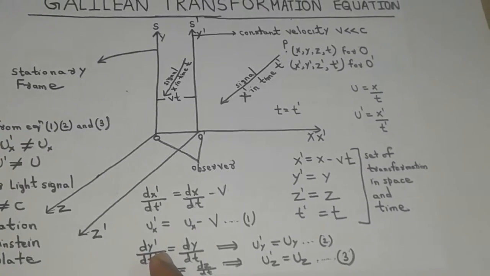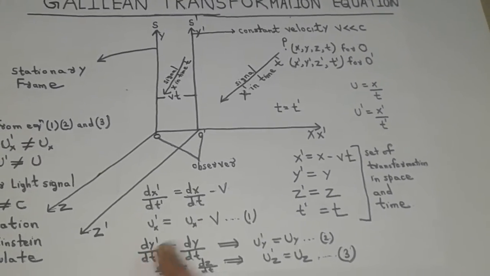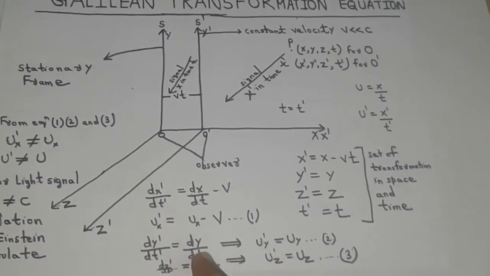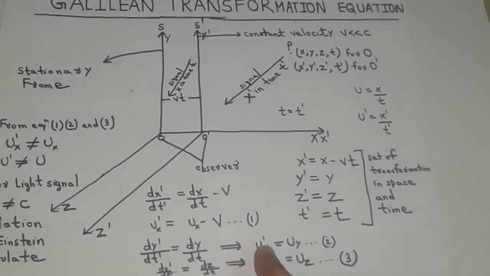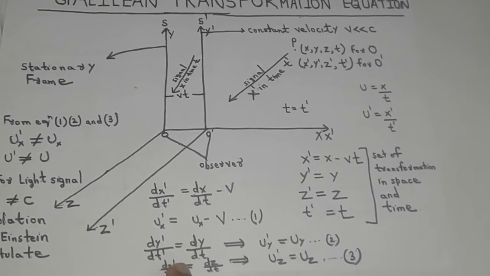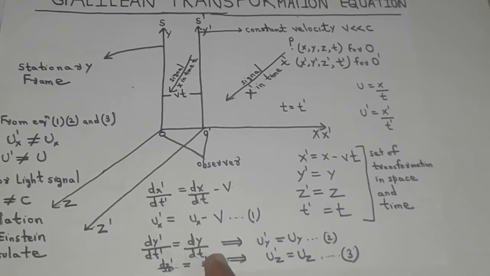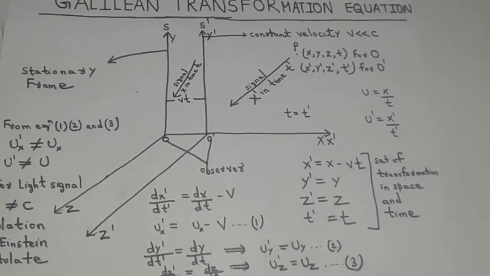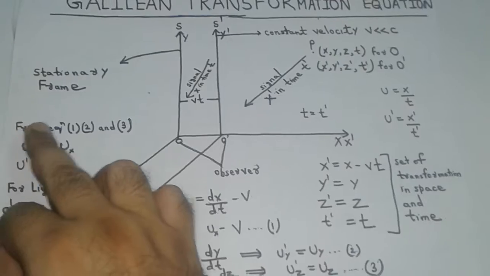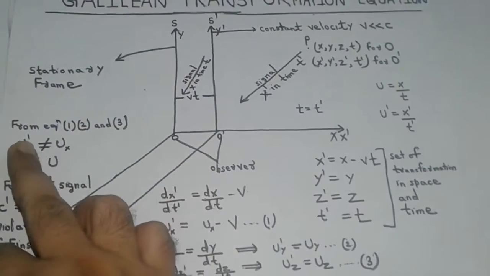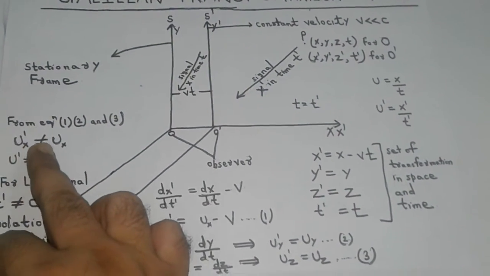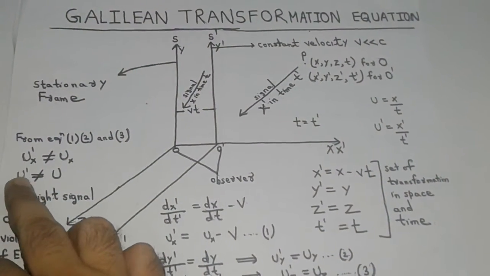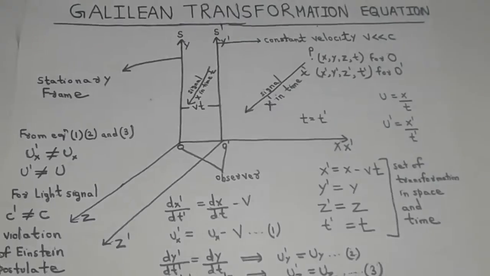Similarly, differentiating in the y direction, we get dy dash upon dt dash equal to dy upon dt, which gives u dash y equal to uy, and dz dash upon dt dash equal to dz upon dt, which implies u dash z equal to uz. So from equations 1, 2 and 3, we get that u dash x is not equal to ux, or we can say u dash is not equal to u.